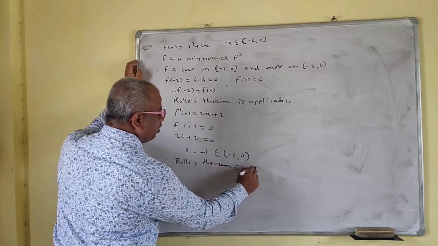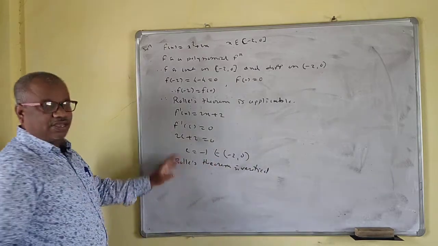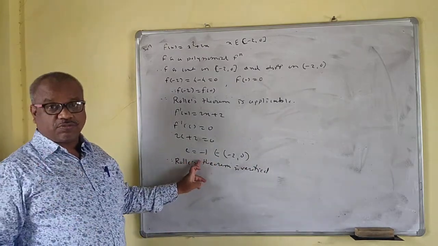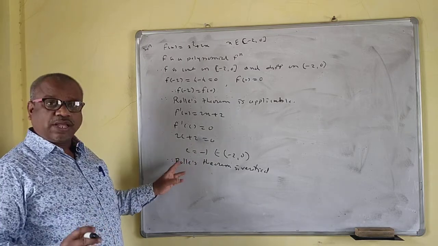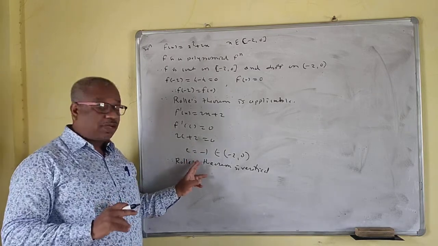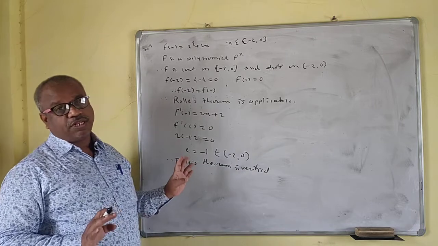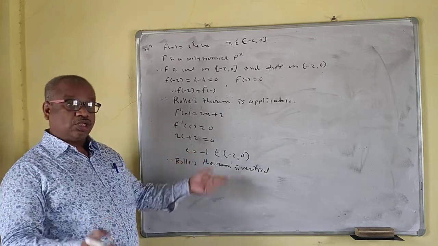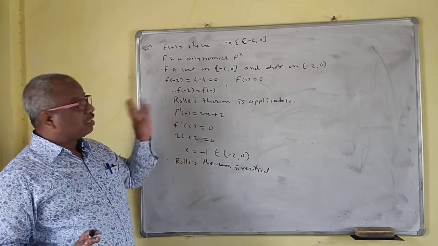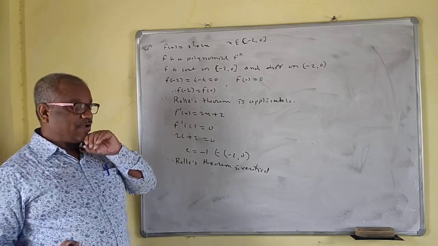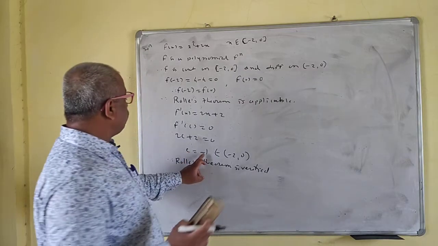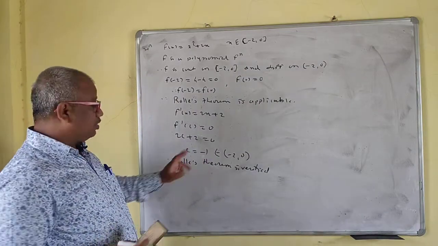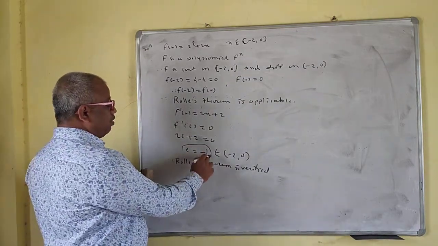is verified. You get the value of c, at least one value of c. So if there are more than one values of c, then at least one value of c should belong to the open interval. So we have only one value, it must belong to the interval. So c belongs to the interval. So we are true. So that means your c is what? Minus 1. The value of c is very important here. So c is minus 1.